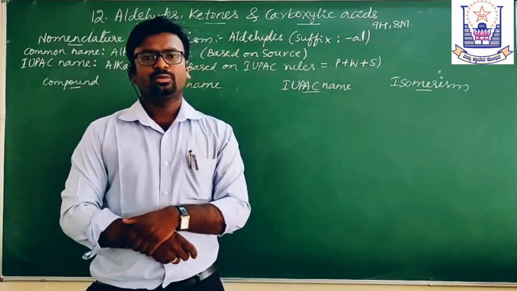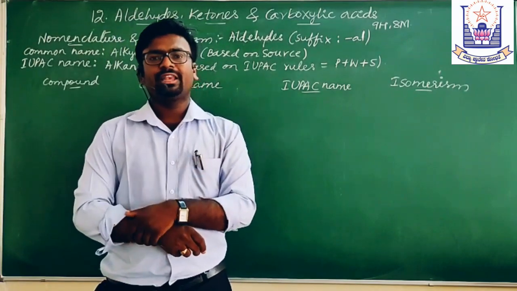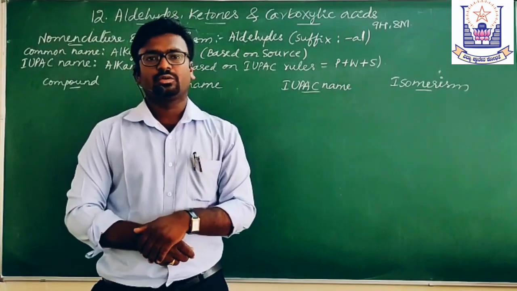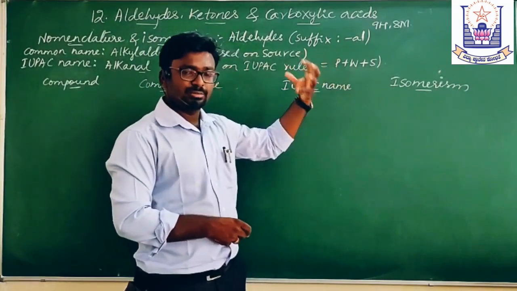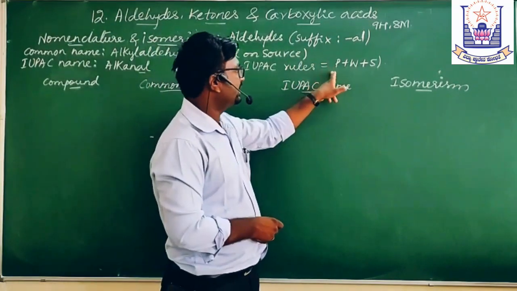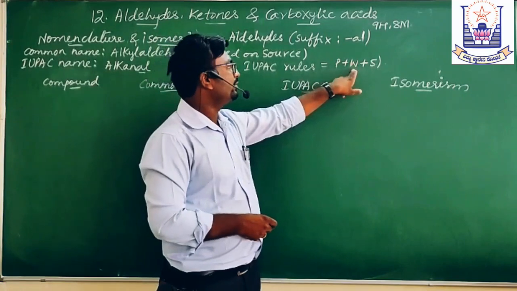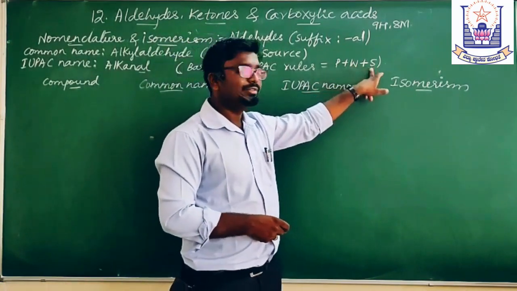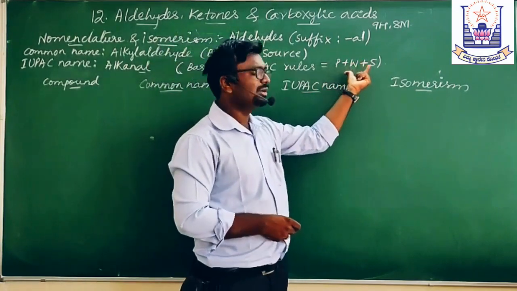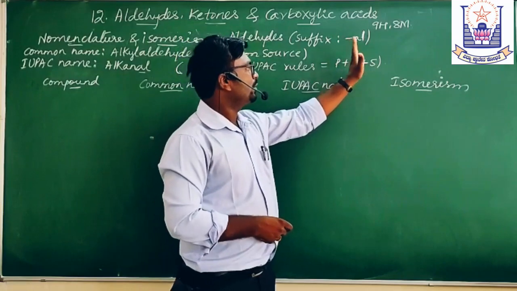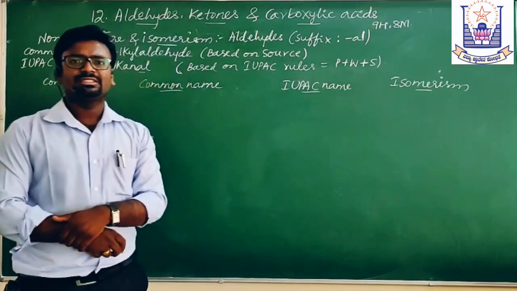It suggests that we find the parent chain containing the most carbon atoms with the functional group. If substituents are present, we take the prefix first, and the number of carbon atoms in the parent chain is written as the word root. Then if a functional group is present, we take the suffix. We have to follow this sequence: prefix plus word root plus suffix. This gives you the correct IUPAC name.